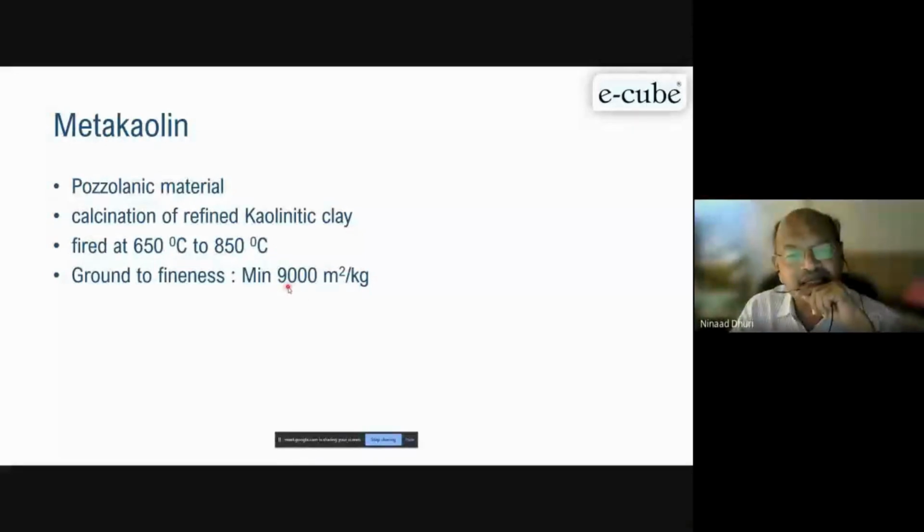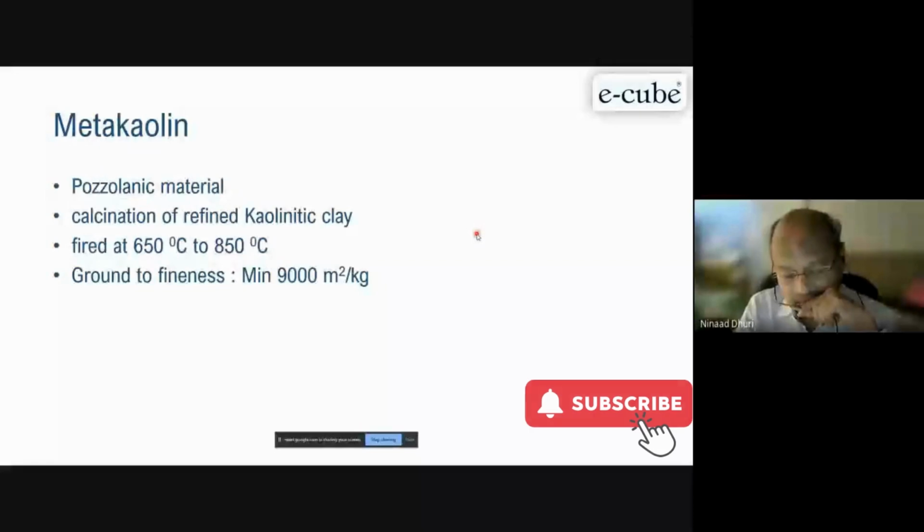Now cement is 3,300. Microsilica is 15,000. Now it is only 9,000, 9 to 10,000. Now you can imagine coarser cement, then you have finer material like this, then you have fly ash, and you can use this. So you have three varieties of material you can combine in such a way that you get maximum packing density.